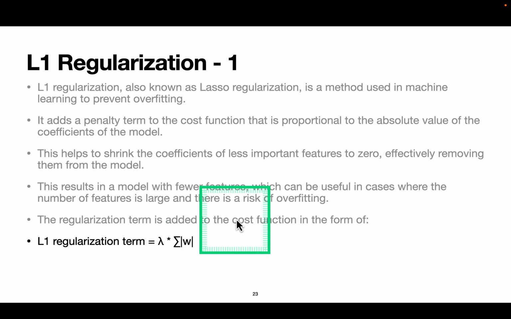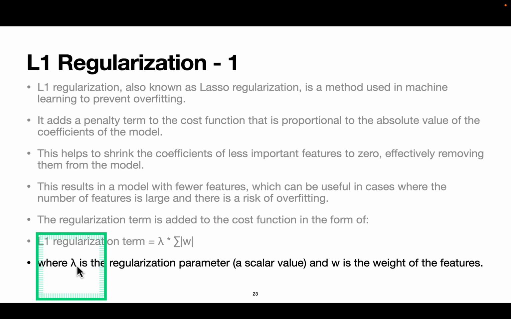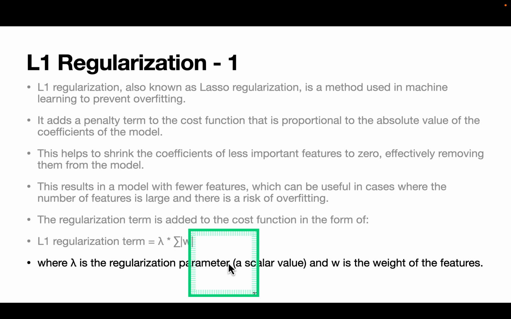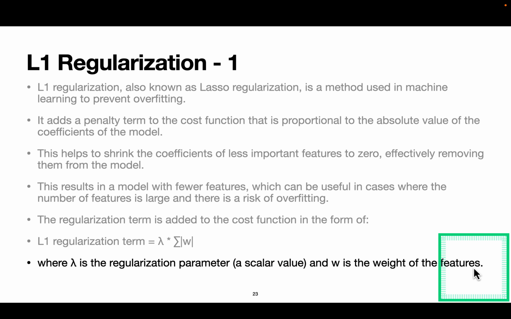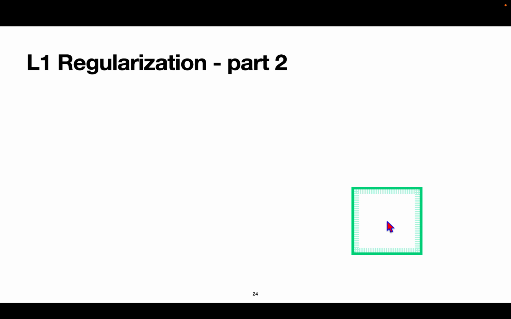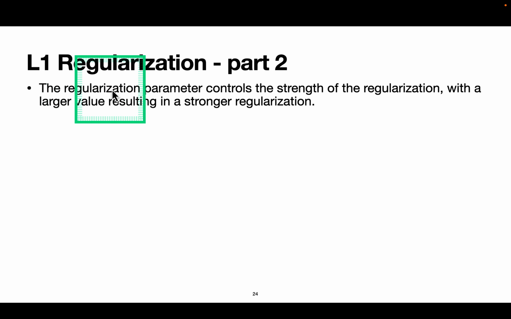Lambda is the regularization parameter, a scalar value, and W is the weight of the features. The regularization parameter controls the strength of the regularization, with a larger value resulting in a stronger regularization. So larger values mean a stronger penalty.